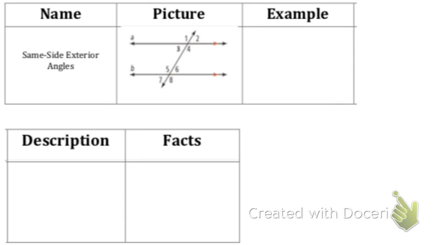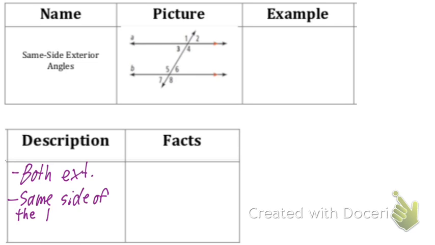Continuing on, same side exterior. Okay. So our description for this, does anyone want to guess what my first description is? They're both exterior, and they're on the same side of the transversal. Okay. So who wants to give me a pair of same side exterior angles?